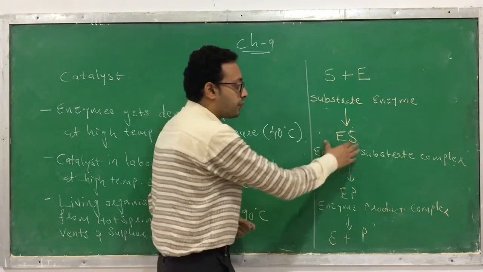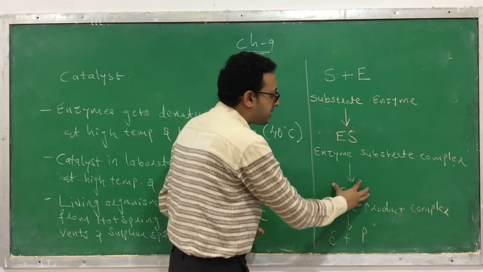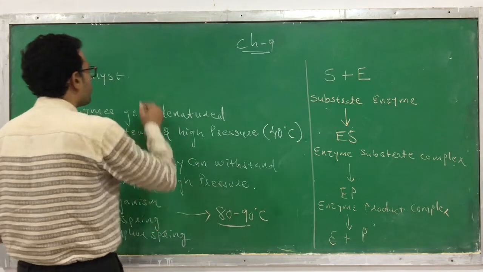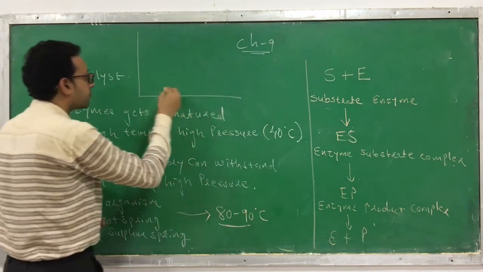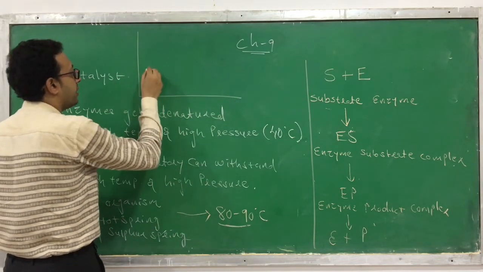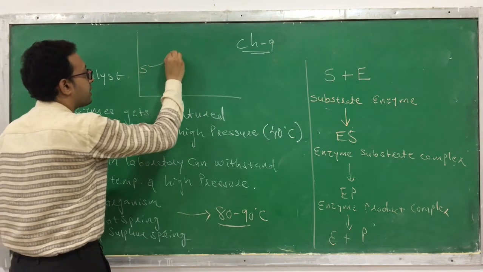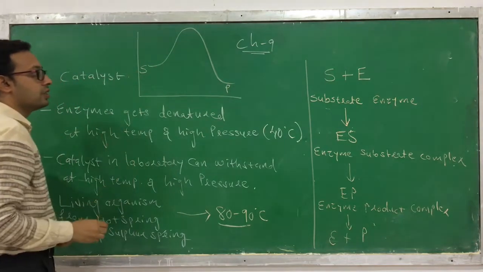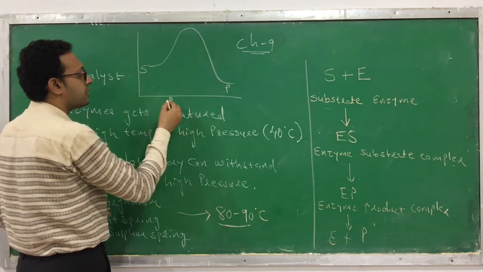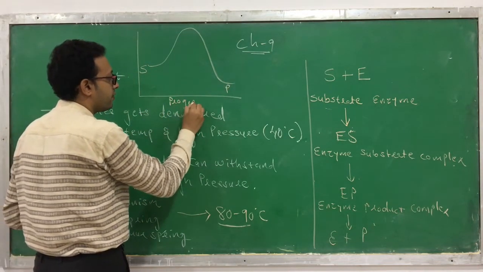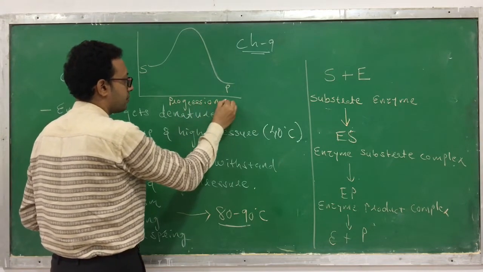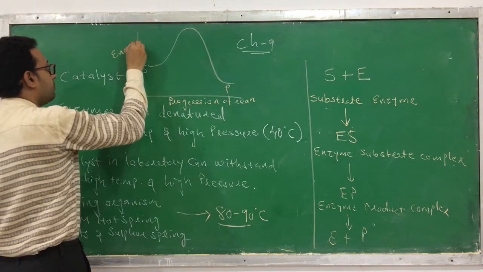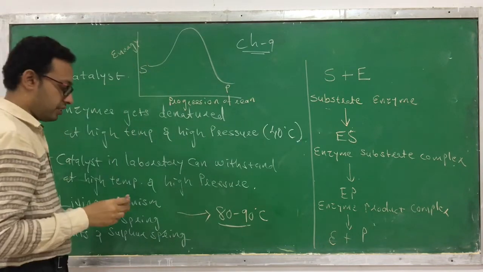Now, when this process occurs, enzyme substrate complex converts to an enzyme product complex. Okay, so if you draw the graph of this conversion, assume that this is a substrate. Now this substrate converts to a product. This is a product which is going to be formed. This is a potential energy, you can say the progression of reaction, and this is an energy on the y-axis. Usually it's a potential energy.